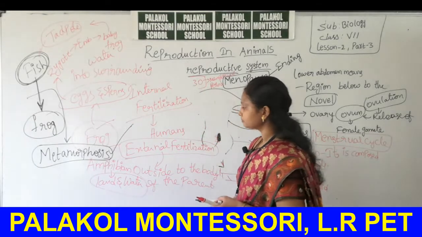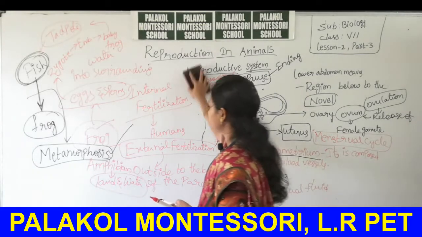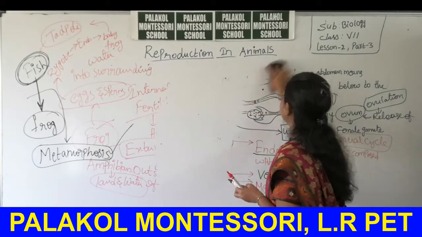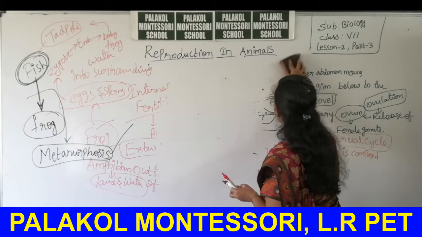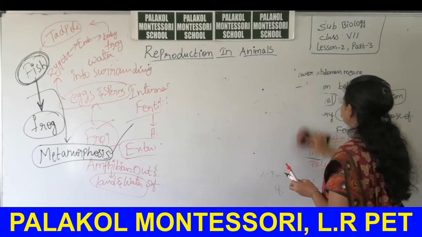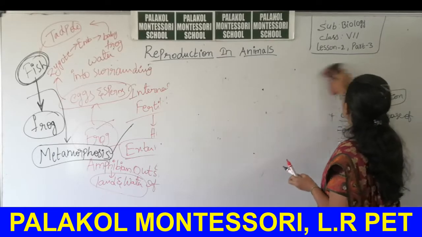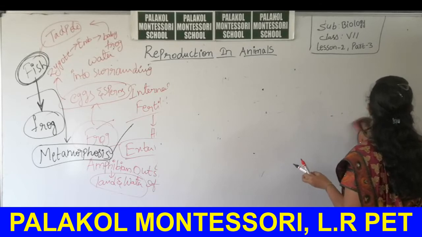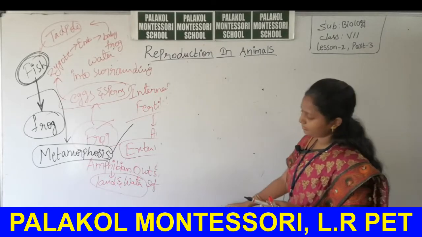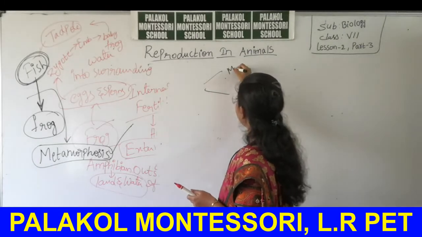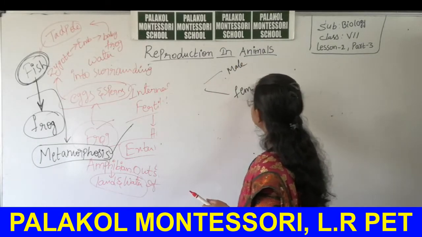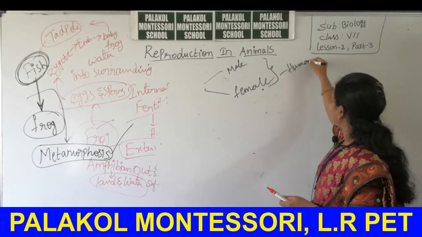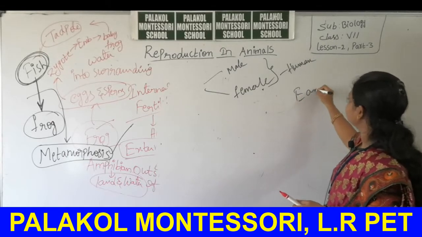Okay, this is about external fertilization in frog. Then after, do you listen about bisexual animals and unisexual animals? Unisexual animals are the human beings, because one maybe it is female or maybe it is male. Male and female bodies are separated. Okay, separate individuals are there in case of human beings, but in case of earthworms,